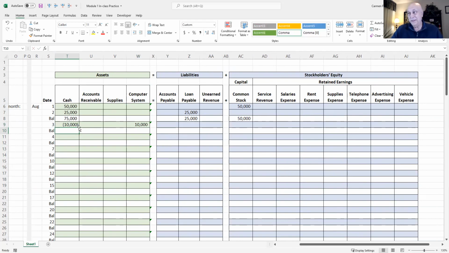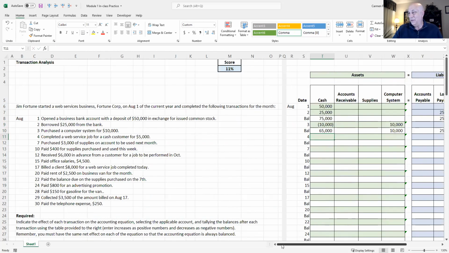Now you notice on this side of the equation, we have one asset increasing, one asset decreasing. We have one asset coming in, one asset going out for the same amount. So there's no impact on the other side of the equation, because it's all contained here on the left side of our equation. Now we add up the totals. We have $65,000 of cash, $10,000 computer system. We still owe $25,000, and we still have $50,000 of common stock. So far, so good, right? Counting's fun. All right, so let's go over to August 4th.